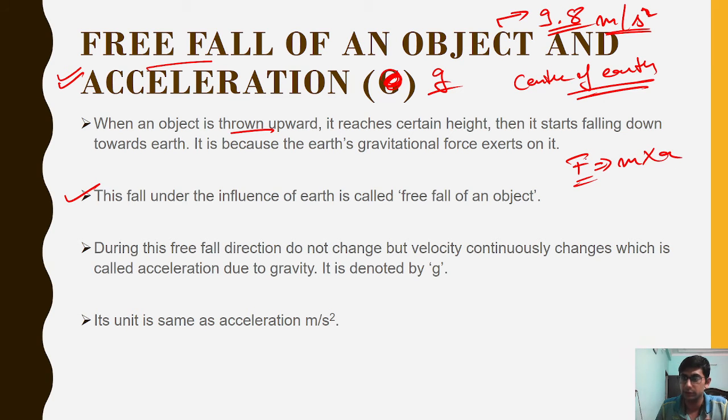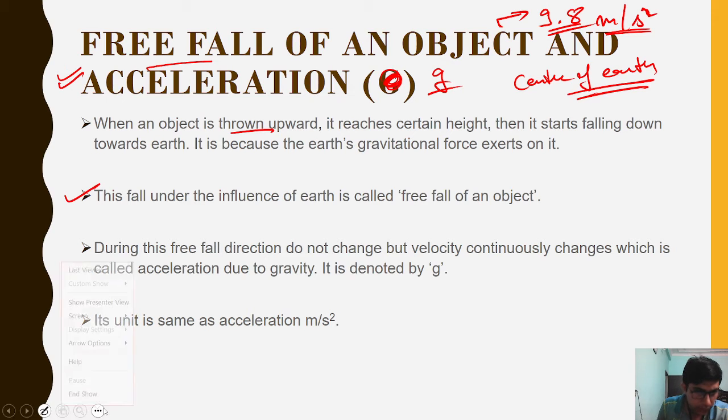So the formula of the force is mass into acceleration. Now I will tell you, we have two formulas for the force. Let me take a blank slide.